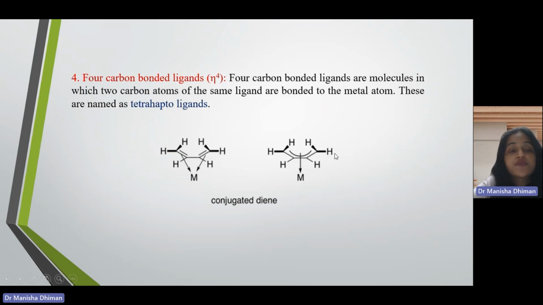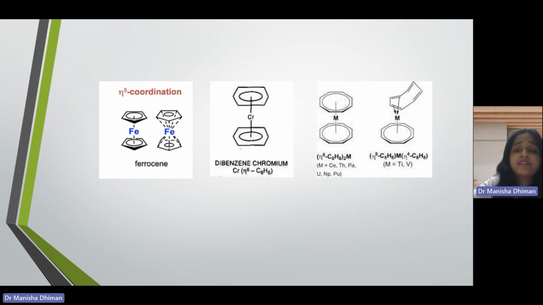Next one is four carbon bonded ligands. When the metal is sharing the electron cloud that is spread over the four carbon atoms, the hapticity will be 4. The conjugated diene is a common example. Similarly, eta 5, eta 6 and eta 7 organometallic compounds are there, depending on the number of carbon atoms that are bonded to your metal atom. Okay, this is the concept of hapticity.